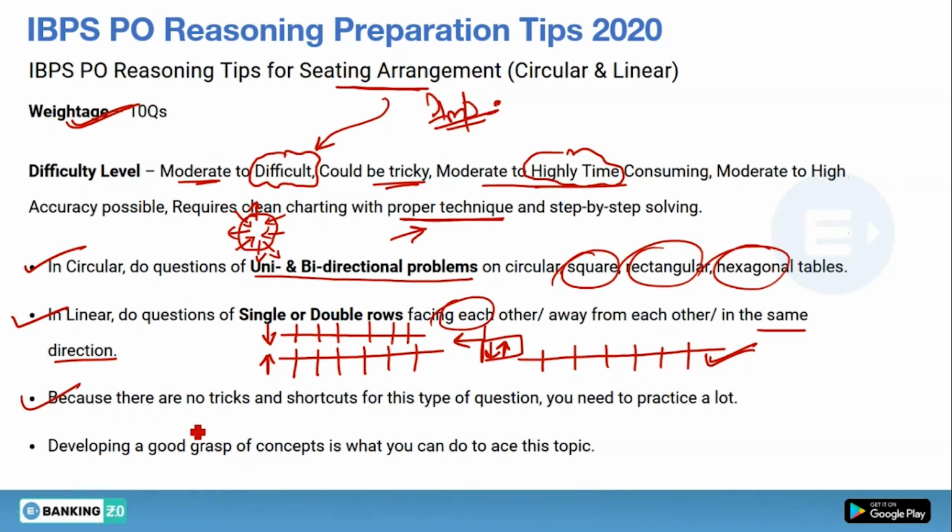Now next, there are no tricks and shortcuts for this type of question, you need to practice a lot. Yes, practice is the key to success. You need to practice each and every type of sitting arrangement question which generally comes in the exam. After practice, you will be able to solve these questions very quickly. Developing a good grasp of the concept is what you can do to ace this topic. After practicing a lot, you will develop a good grasp of your concept and you can solve all these questions very quickly in your examinations.